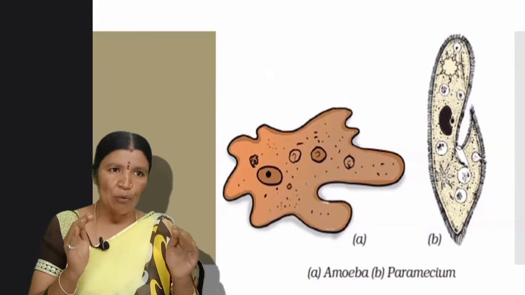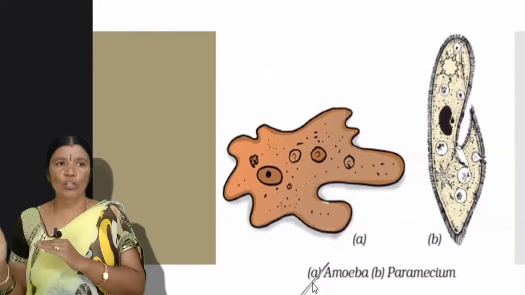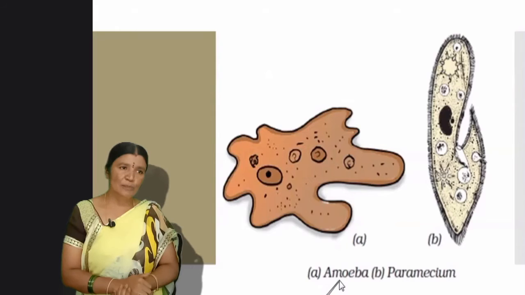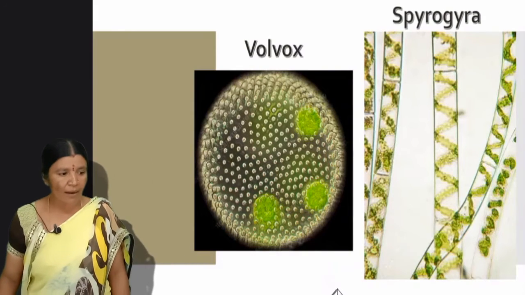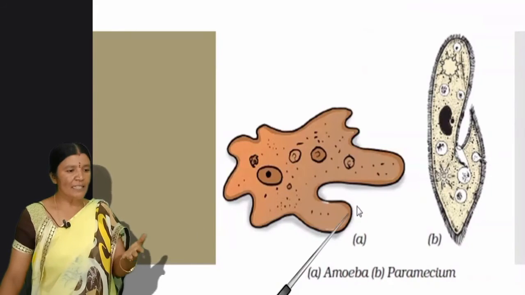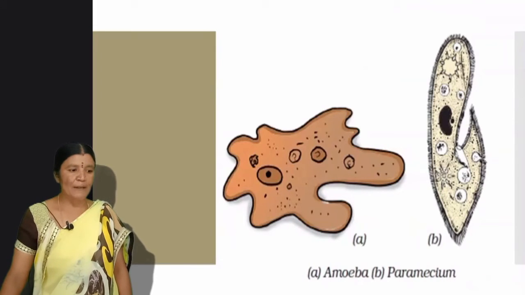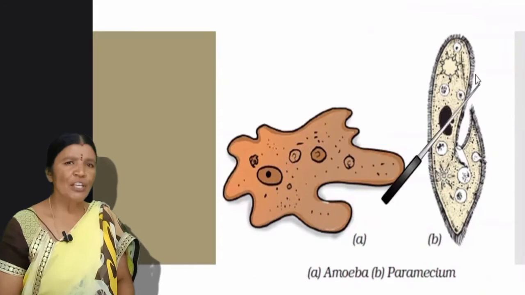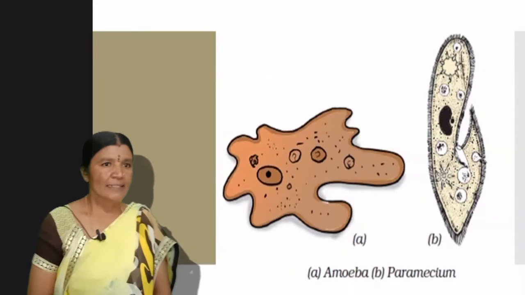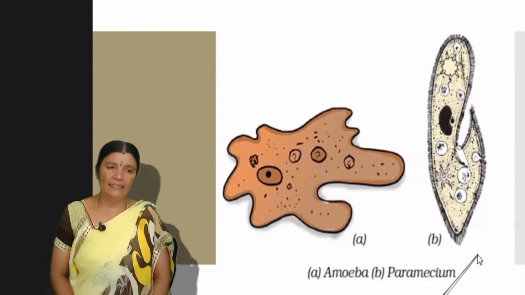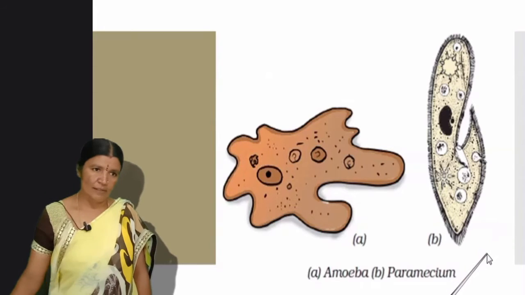Aquatic means they are mostly found in water. Examples for these protozoans are amoeba. In the diagram we can see in the picture amoeba and paramecium. Got it, children? These two are the most common examples of protozoans.